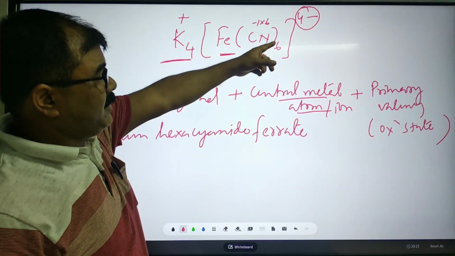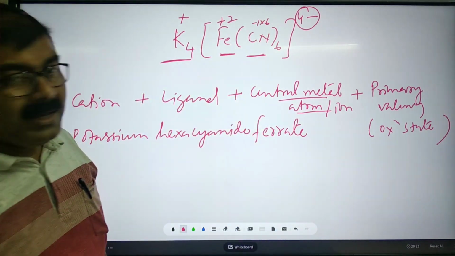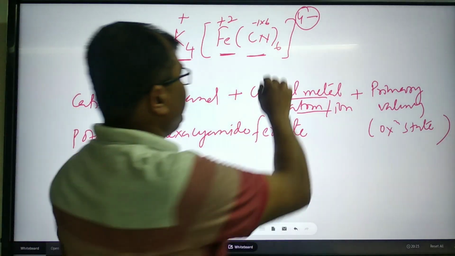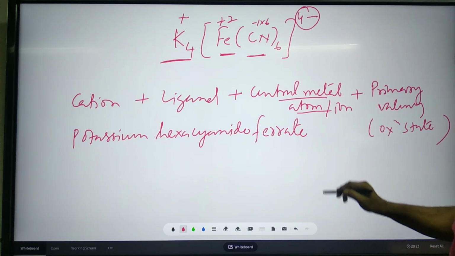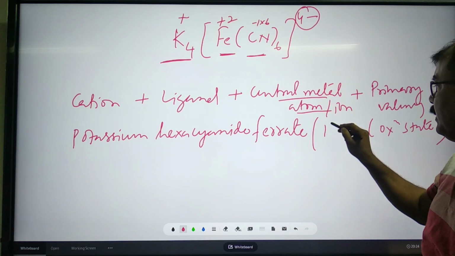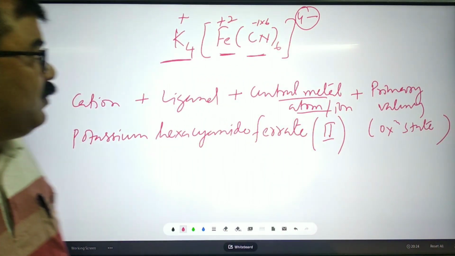Here it is -6, and the charge on the complex is -4. So obviously it will be +2. Is it clear? It must be +2. So potassium hexacyanoferrate(II). Have you understood?